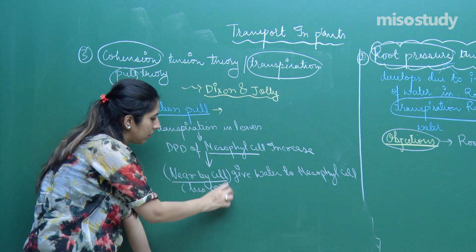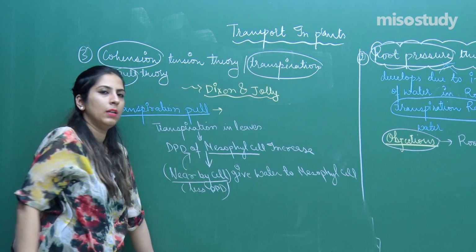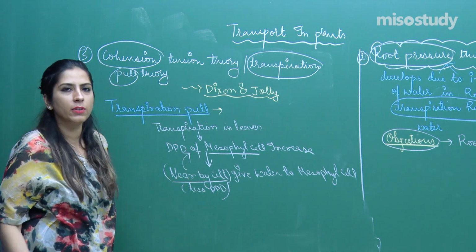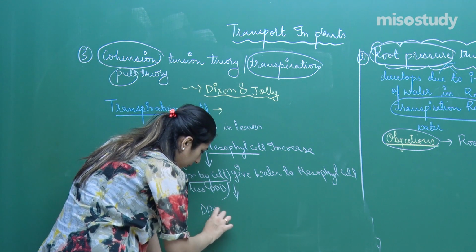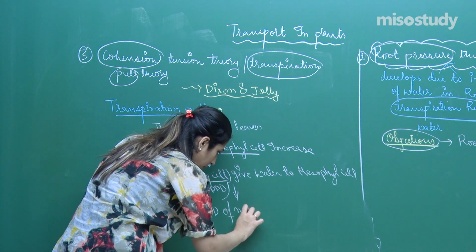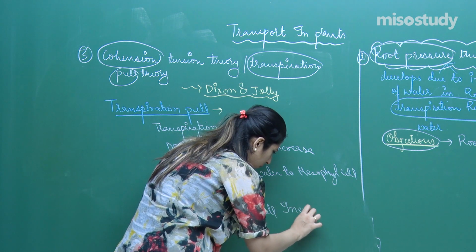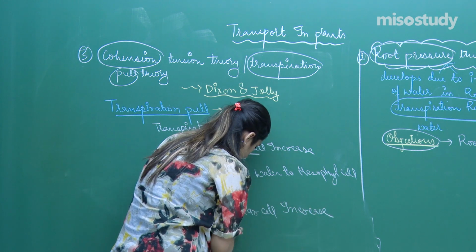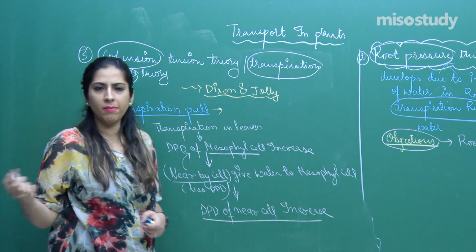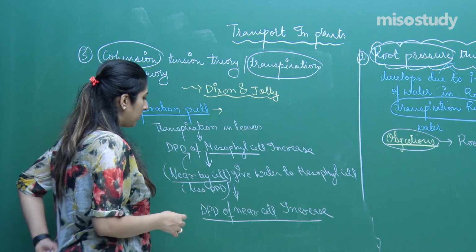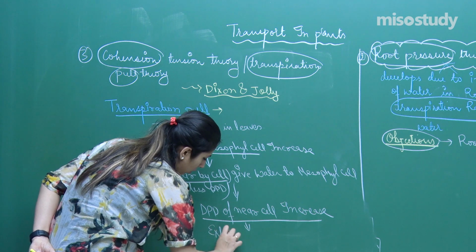So the movement of the water will occur from this side to this side. Now the DPD of the nearby cell will increase. They will tell the next nearby cell, give me more water, right? Now what will happen? So, extract water from other cell.